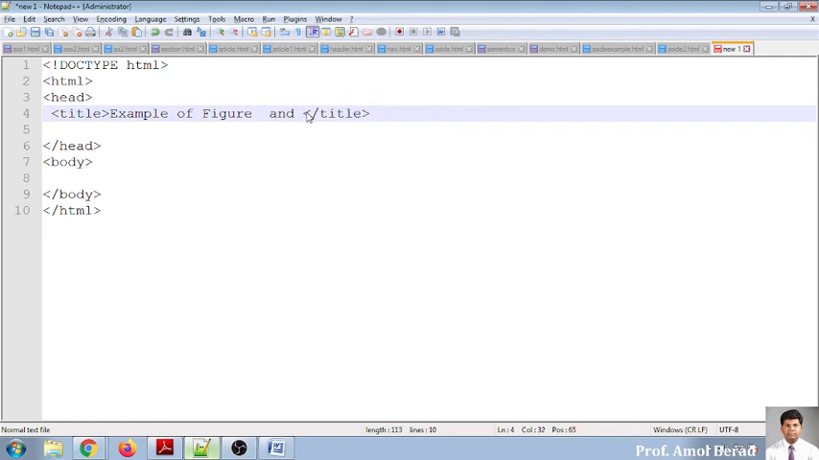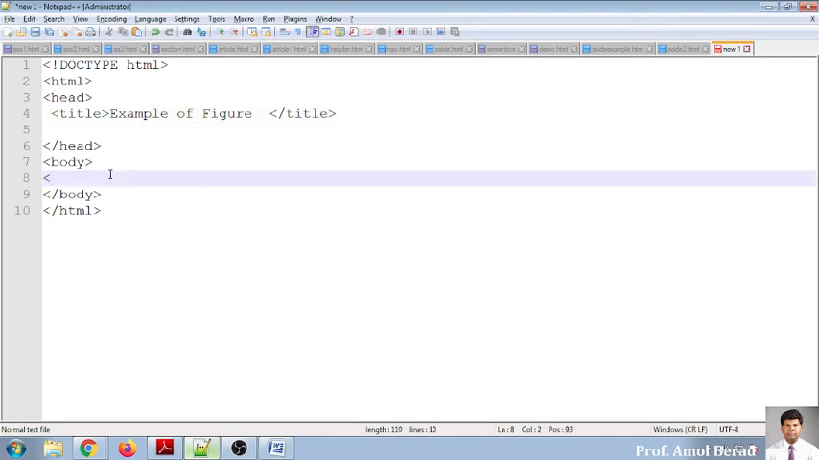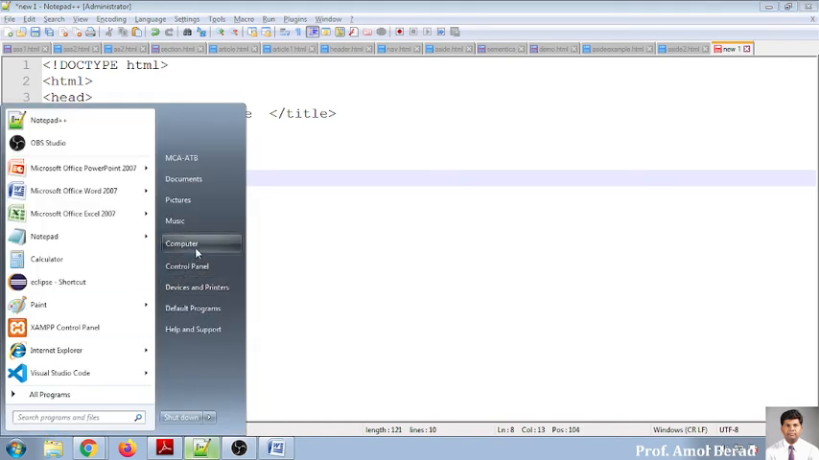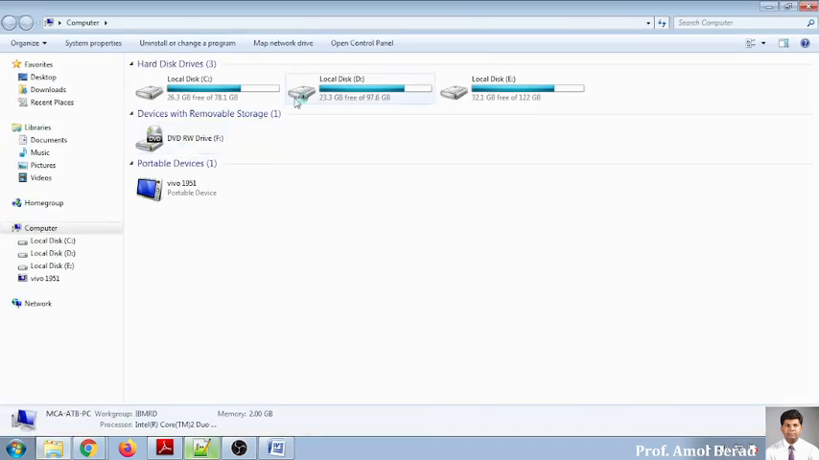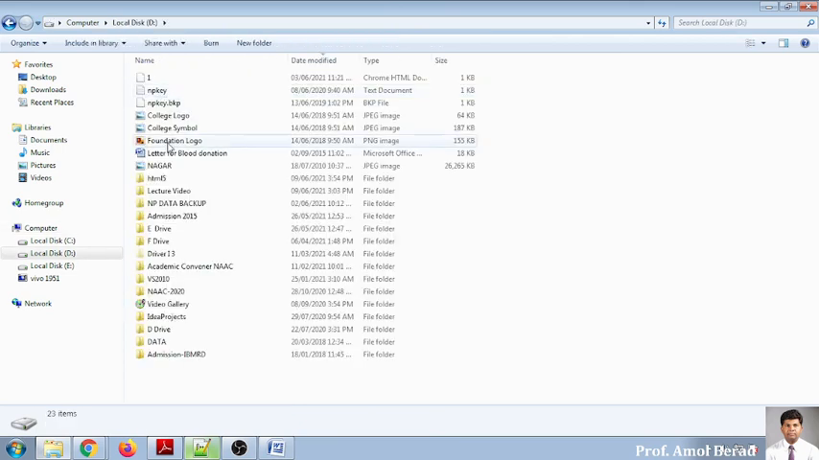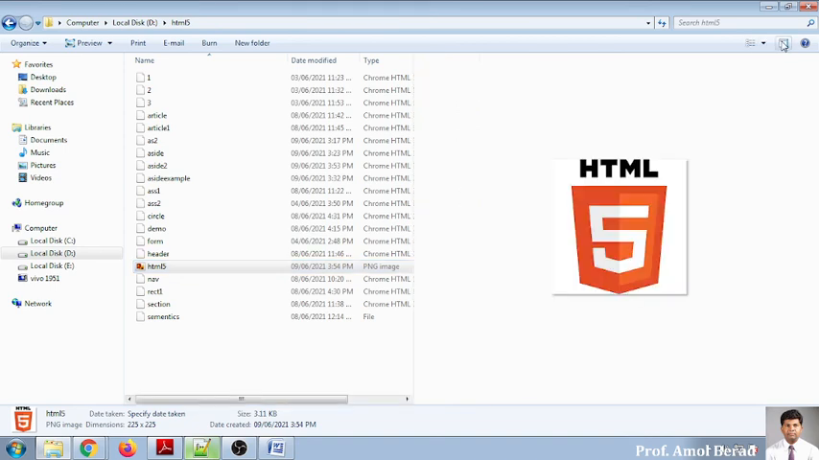So, figure example. Whenever you want to display something, regularly in the body tag you use this img tag, and you use src equal to double quote, and wherever I have written this image, put this image. I'll move towards that location. On my D drive, I have stored it in HTML5, and this image is HTML5.png. The extension of the file is .png.